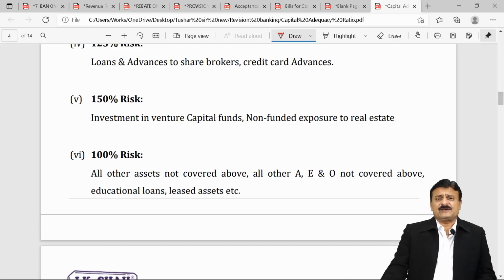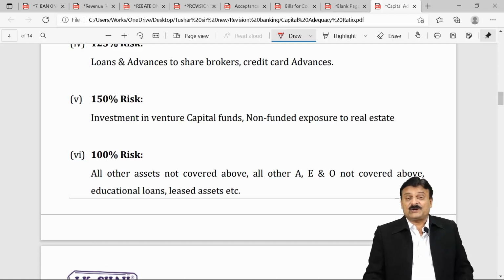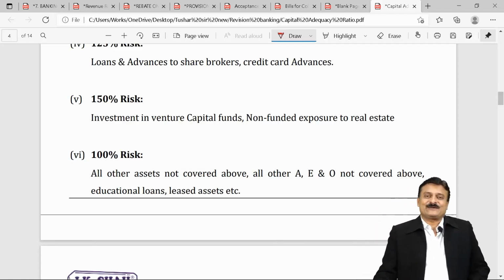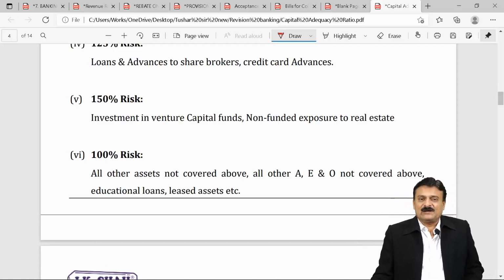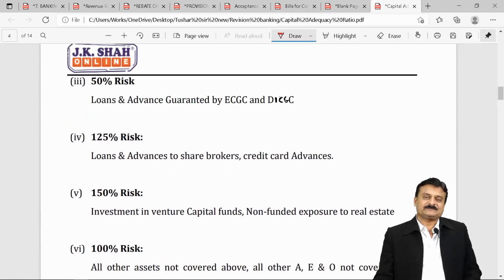Normally, capital adequacy ratio sums carry weightage between 8 to 10 marks. They are a bit lengthy sums. More calculations are there. You as a student will have to take care that you should be able to remember each of these items: this has this percentage, this has this percentage.